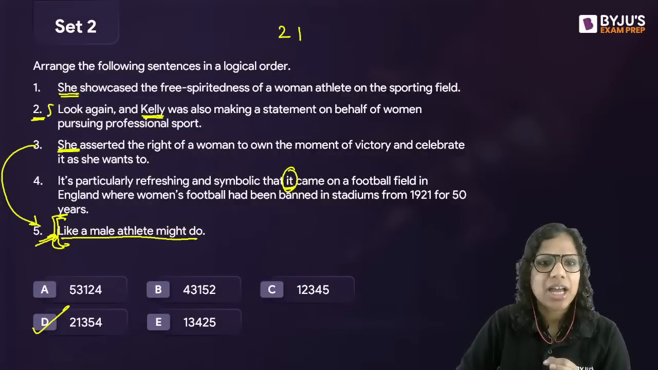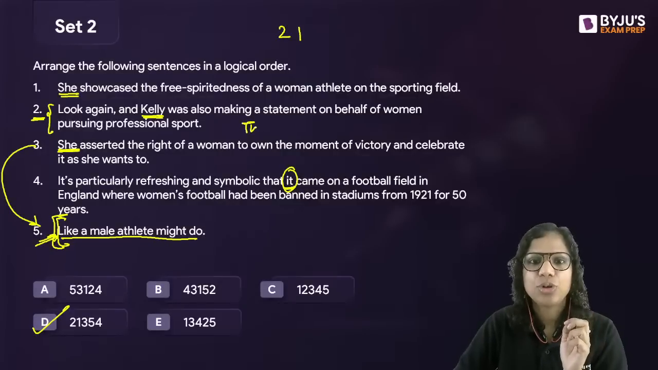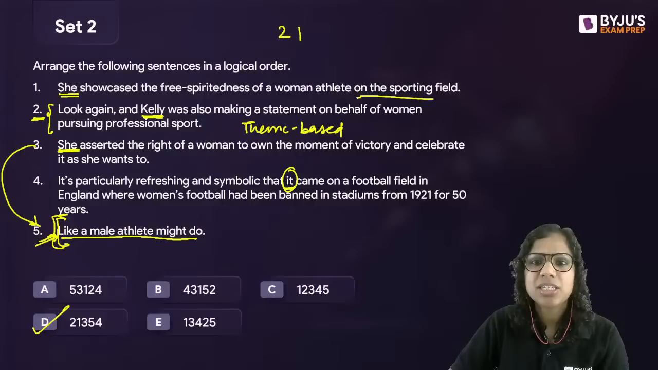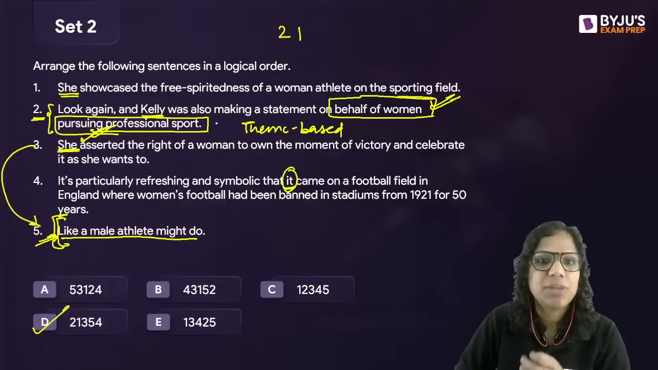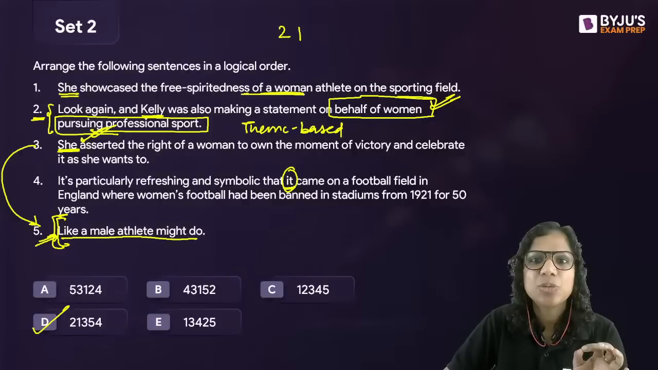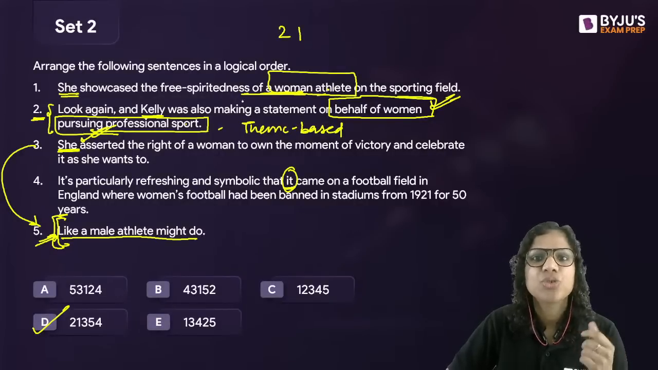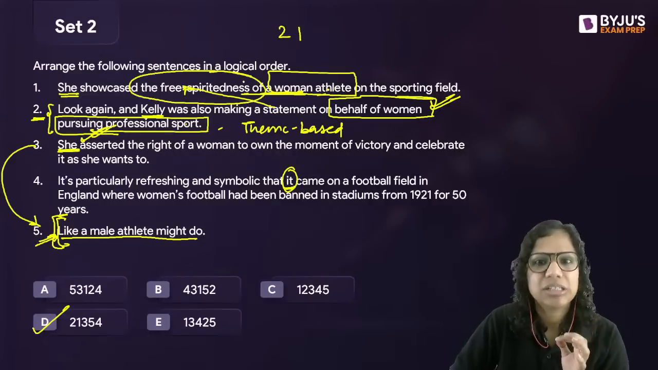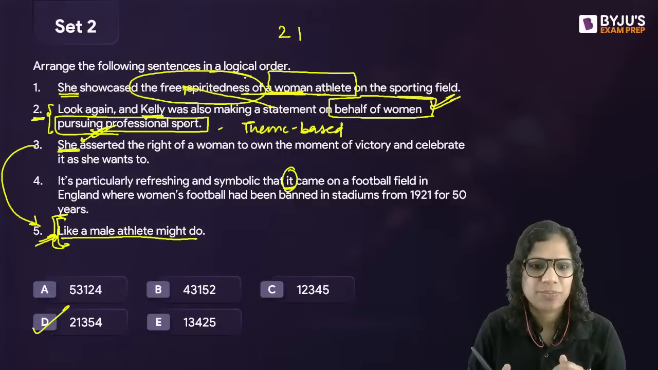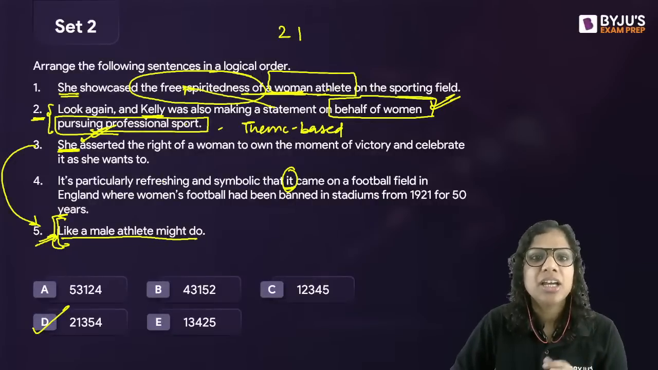Look again, and Kelly was also making a statement on behalf of women pursuing professional sport. So here I introduced two ideas. If you want to go for a theme-based clue here, understand this. She was making a statement on behalf of women in sports, pursuing professional sports. So what statement did she make? She showcased the free-spiritedness of a woman athlete, a woman pursuing professional sport, right? So this is the statement that she made, showcasing the free-spiritedness, a theme-based connection.